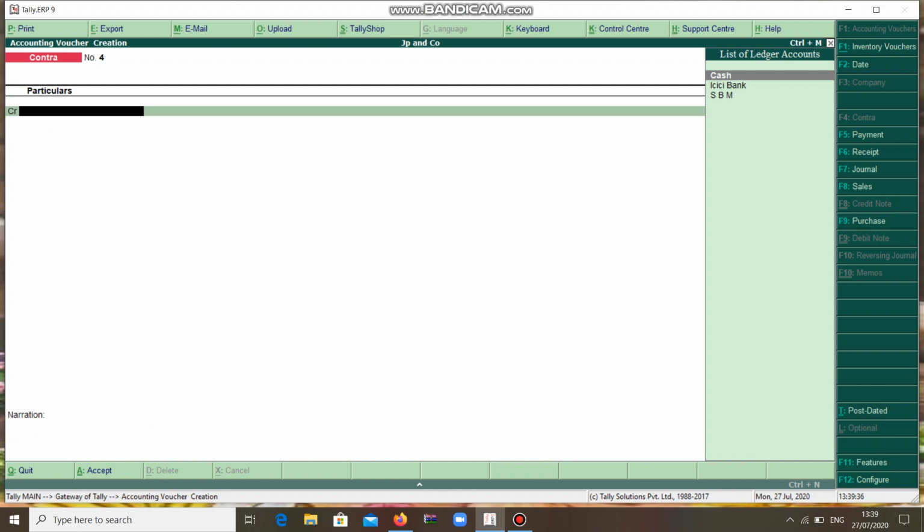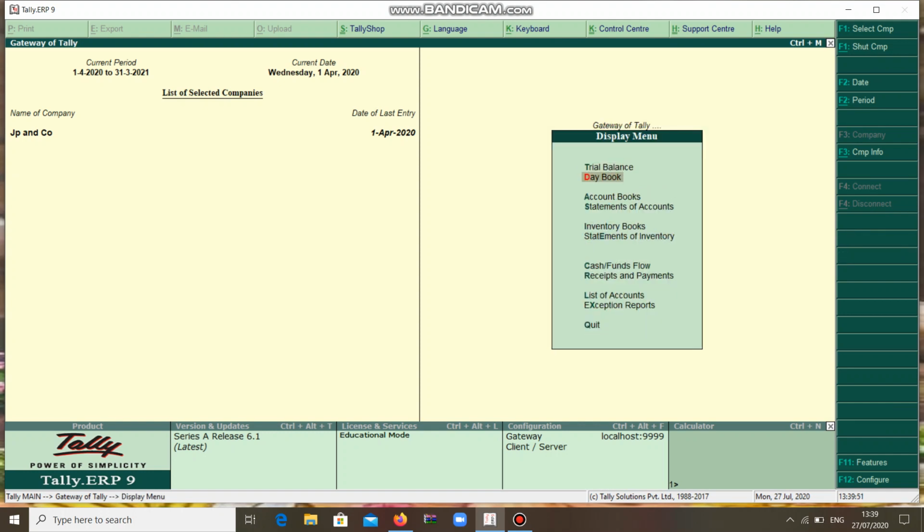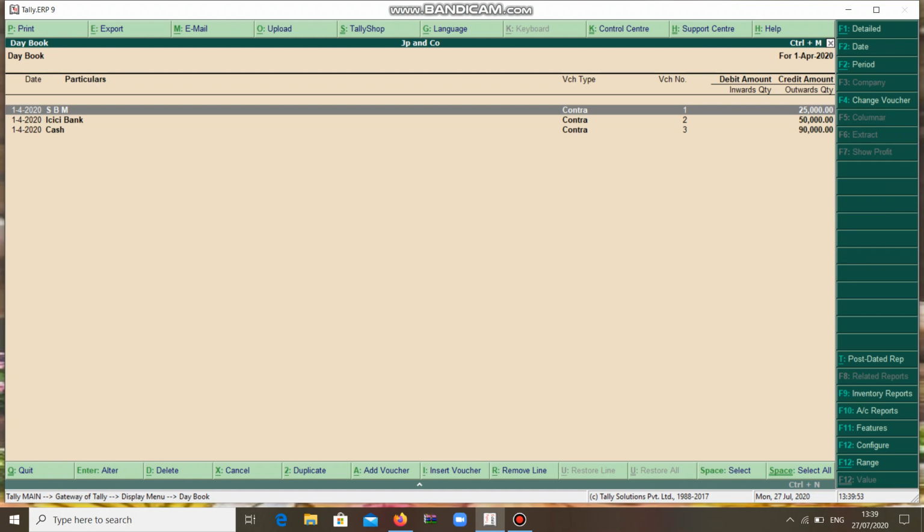So these are all the 3 types of situation. One is bank to bank entry, second is cash deposited to bank, and third is cash withdrawn from the bank. After that, whatever entries we have done, you can see all of them in the Display, Day Book. Here you find all the 3 contra vouchers.